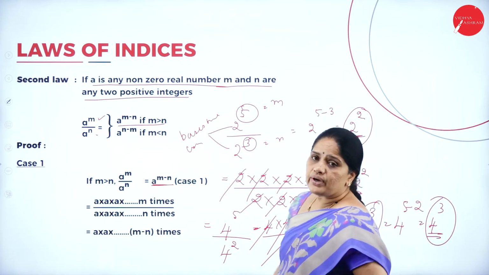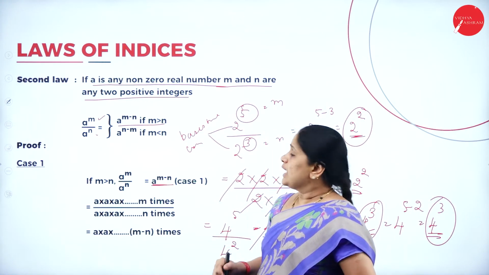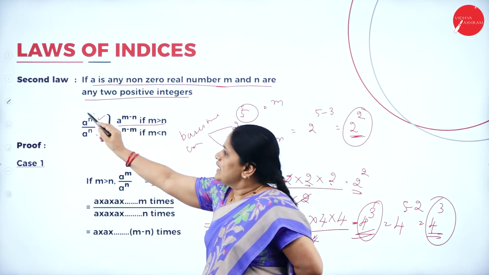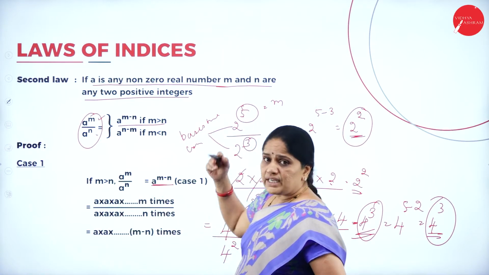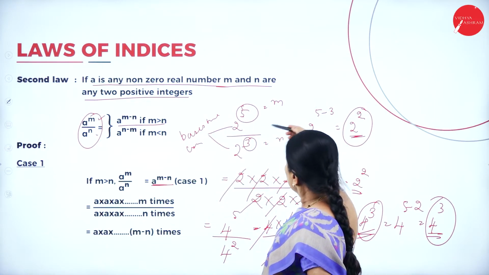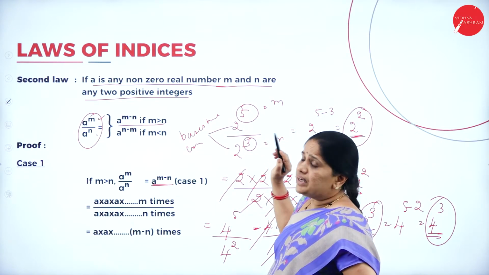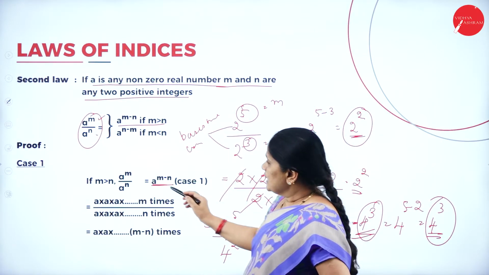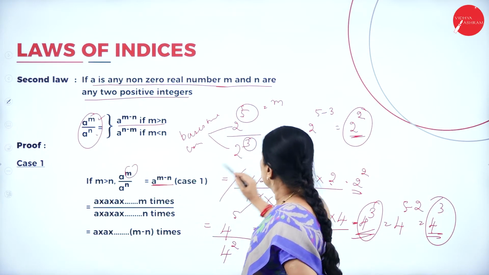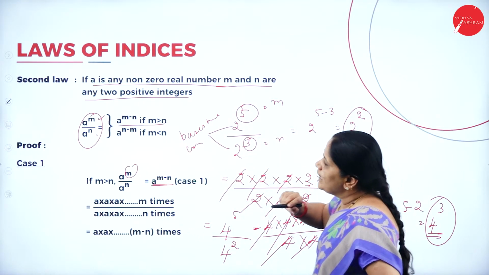So whenever you have to divide two numbers given with a power, the best way is to just deduct the power which is smaller from the one which is greater. So if m is greater than n, then this rule will apply.